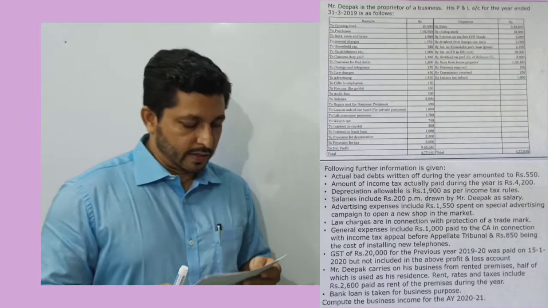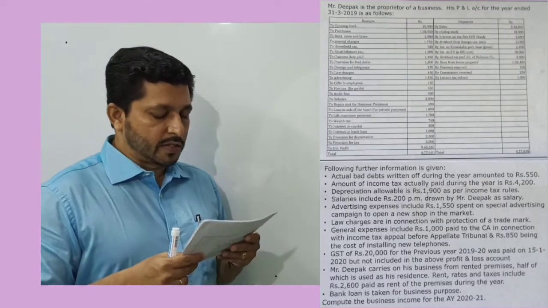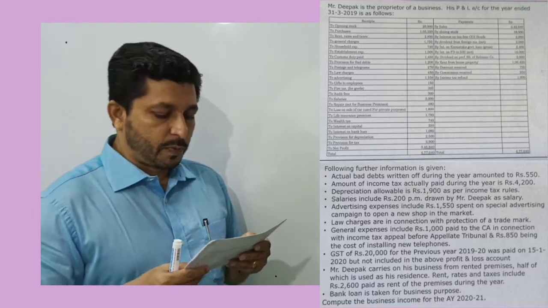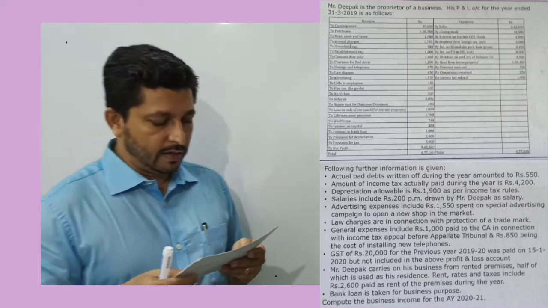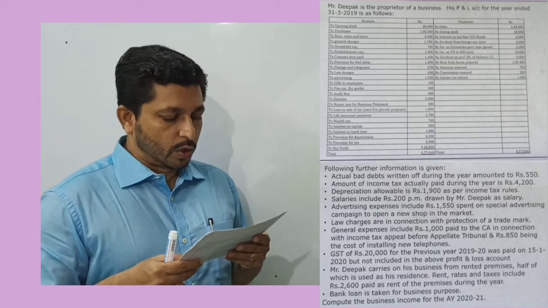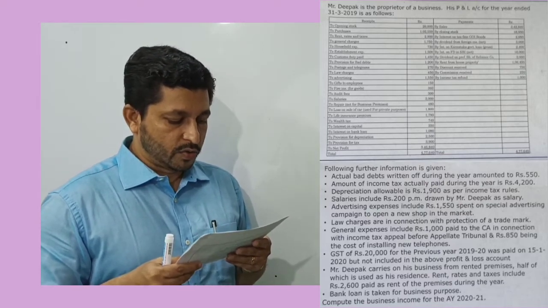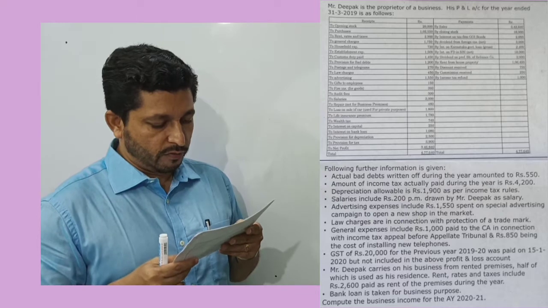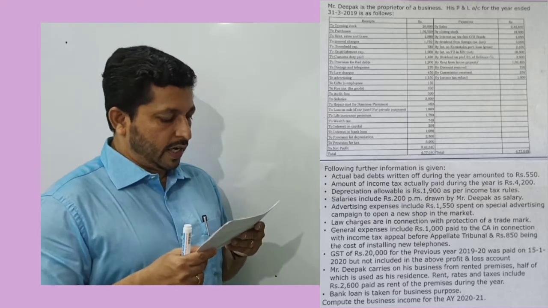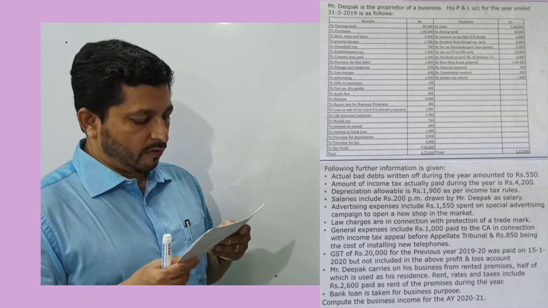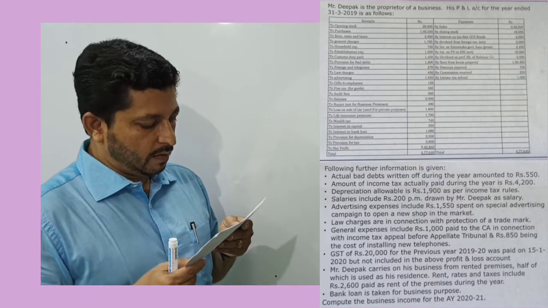So let's have a look at this problem. Mr. Deepak is the proprietor of a business. His profit and loss account for the year ended 31st March 2019 is as follows. To opening stock is given 20,000, to purchases 1,02,550. Then to rent and rates is given 2,900, general charges 1,750, household expenses 730.